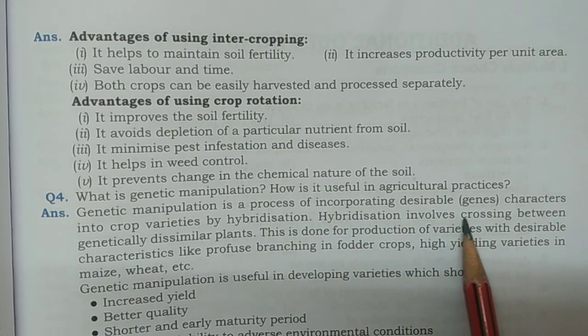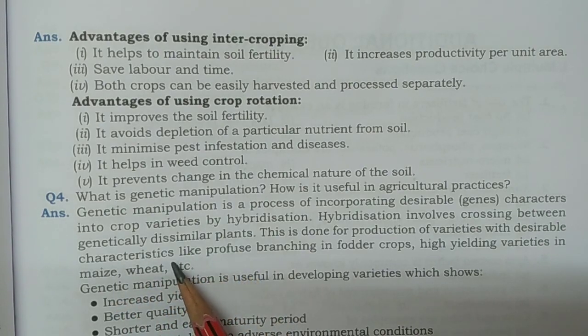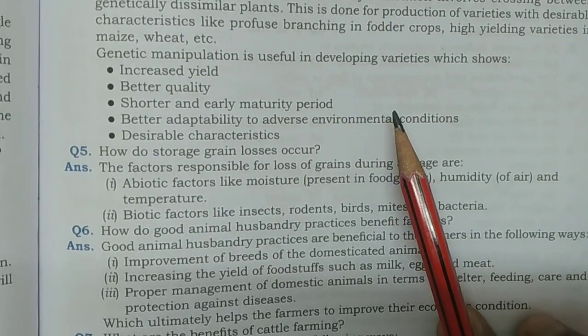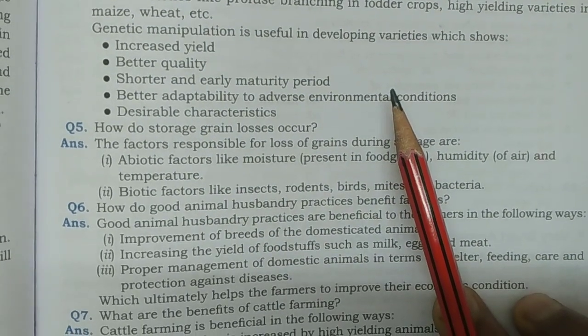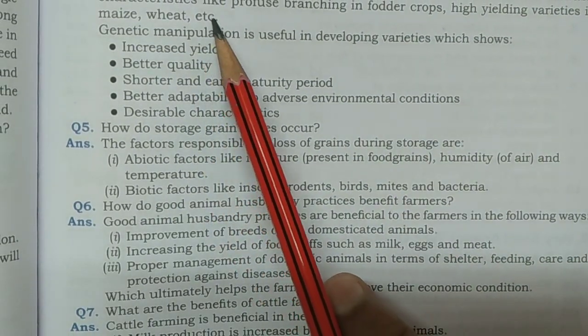Hybridization involves crossing between genetically dissimilar plants. This is done for production of varieties with desirable characteristics like profuse branching in fodder crops, high yielding varieties in maize, wheat, etc. We have written till here, wheat, etc.